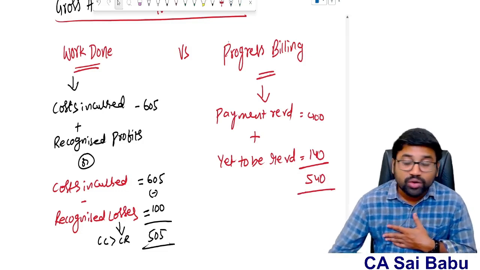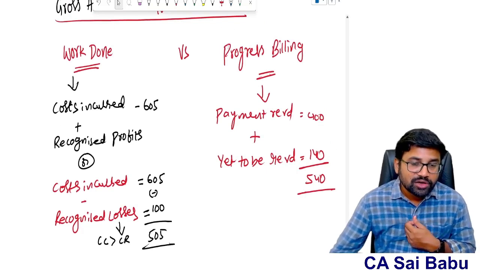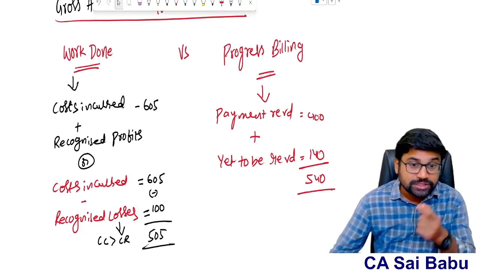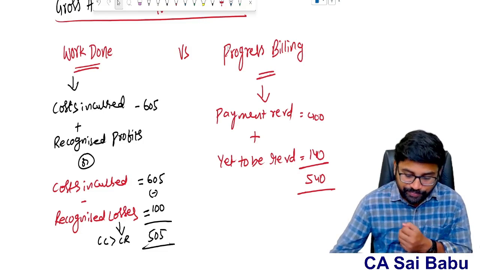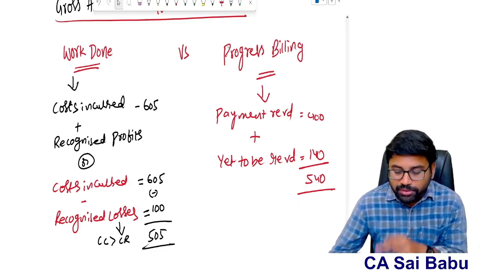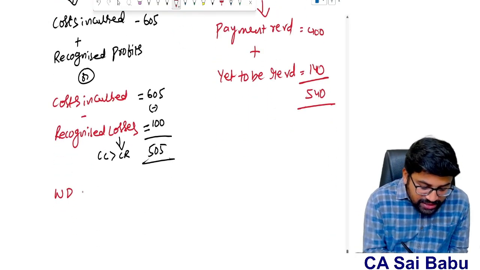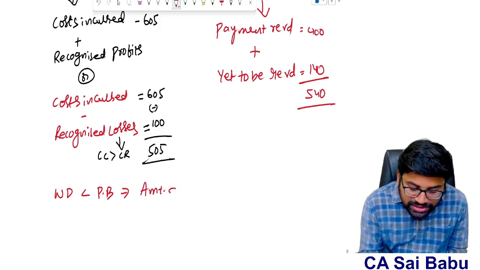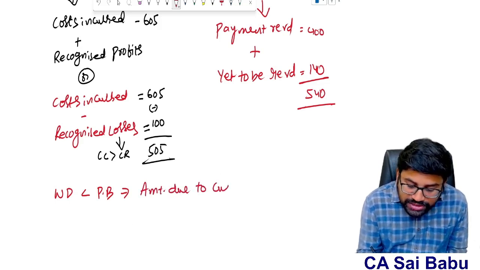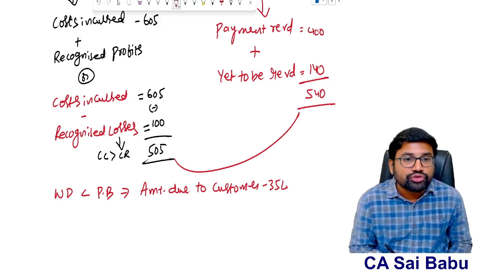So therefore, now understand. As a contractor, I have done 505 lakhs worth of work. Cost incurred 605, sir, minus 100 lakhs not to be recovered from the customer. So in effect, 505 lakhs work done. But what is the billing? 540. That means the work done is less than progress billings. So what is it, sir? Tell me. It is a liability, that is amount due to customer. How much amount due to customer? The difference, that is 35 lakhs is the amount due to the customer.